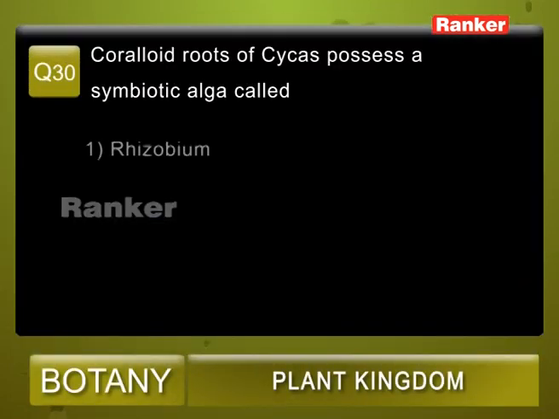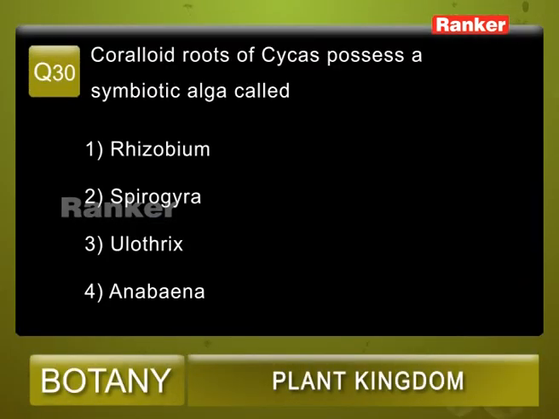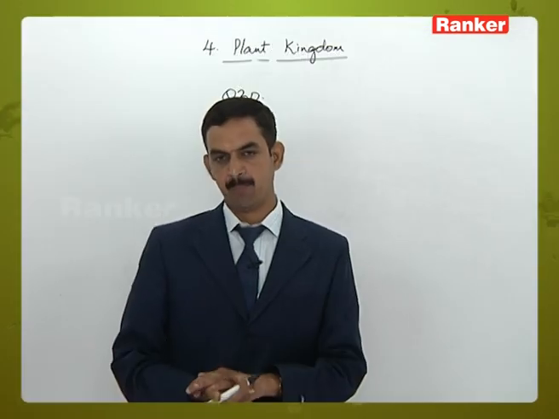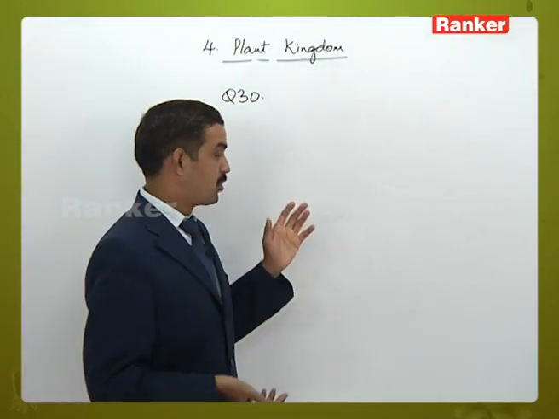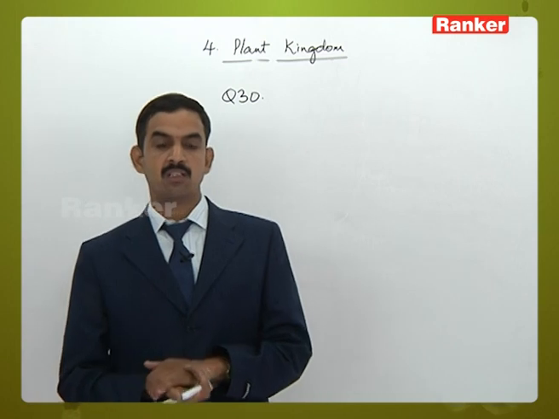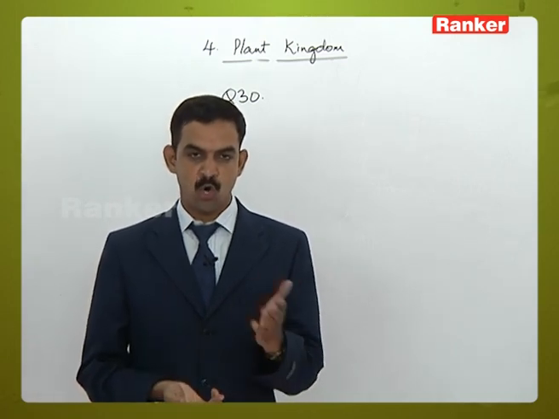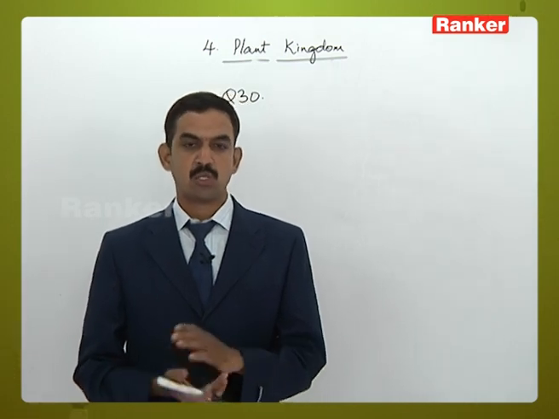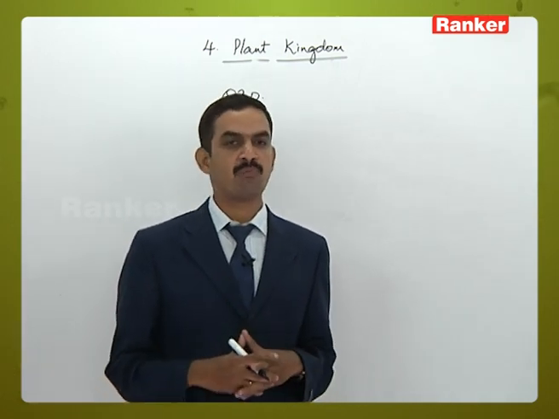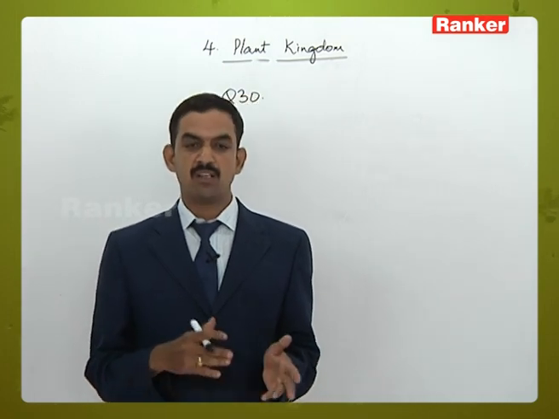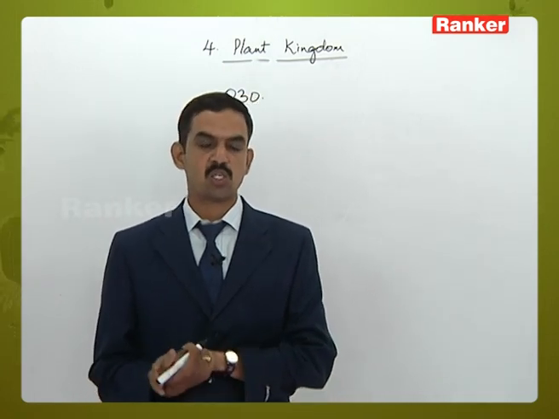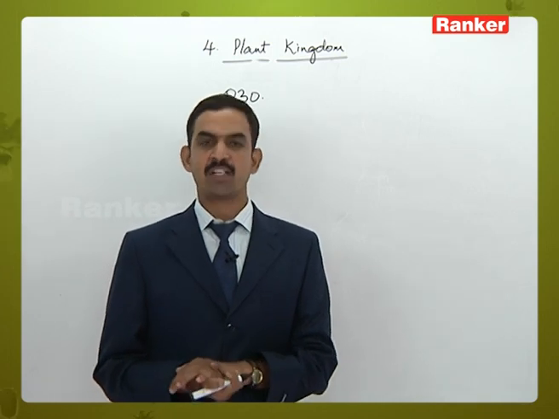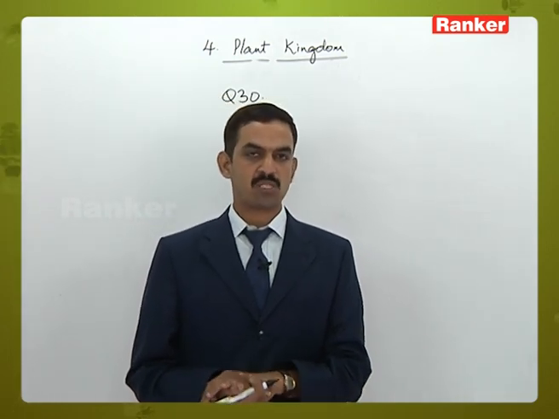Question number 30. Coralloid roots of Cycas possess a symbiotic algae called 1. Rhizobium, 2. Spirogyra, 3. Oscillatoria, 4. Anabaena. Okay. First option, Rhizobium. Rhizobium is a bacteria, so that is wrong. Spirogyra is an algae which is a free living freshwater algae, so that is not symbiotically associated with the roots of Cycas plant. Then third one. It is also a free living algal member, so it is not associated with the coralloid roots of Cycas plant.